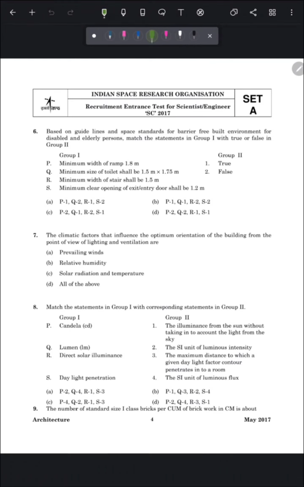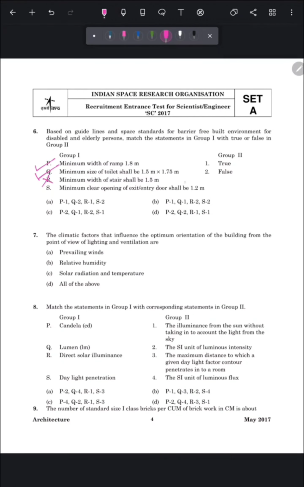So first we will see all the statements and try to find out what is true or what is false. So statement first is minimum width of ramp 1.8 meters. So this is correct. Second statement is minimum size of toilet shall be 1.5 meter to 1.75 meter. So this is also correct. Third statement is minimum width of stair shall be 1.5 meter. So this statement is false.